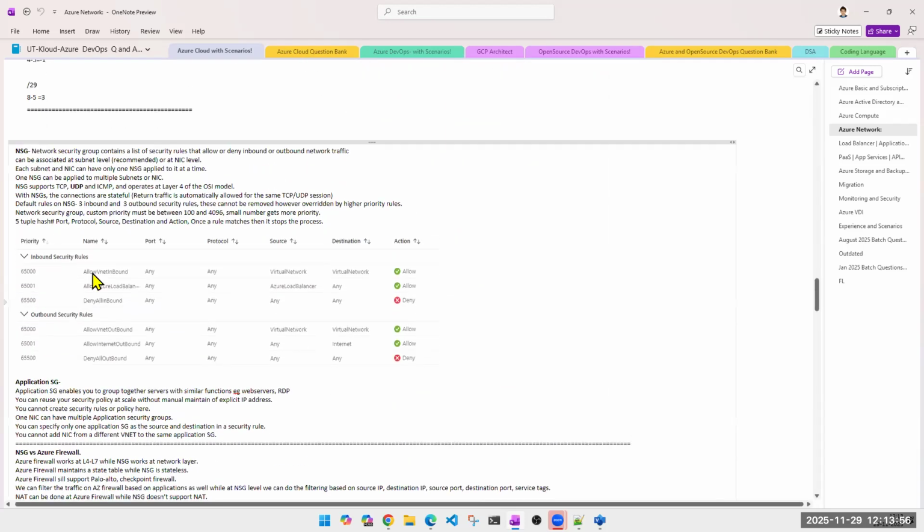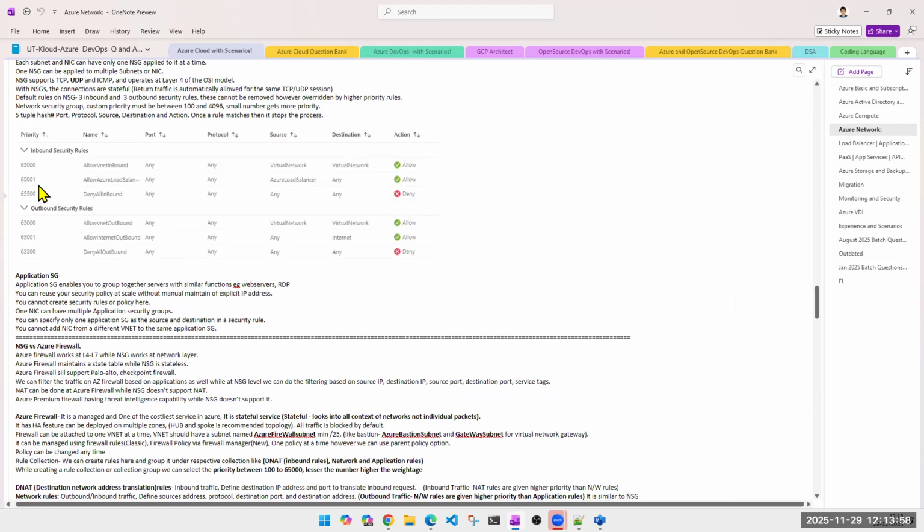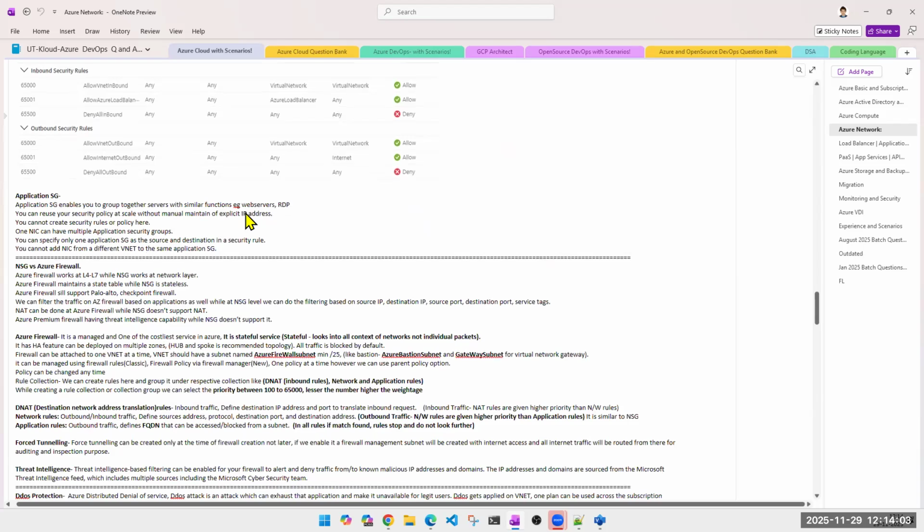NSG rules, default rules, are frequently asked. They will surely ask what the default rules are in any NSG.